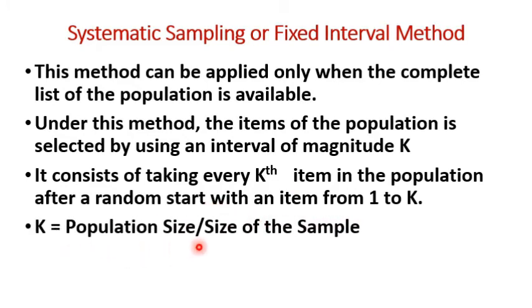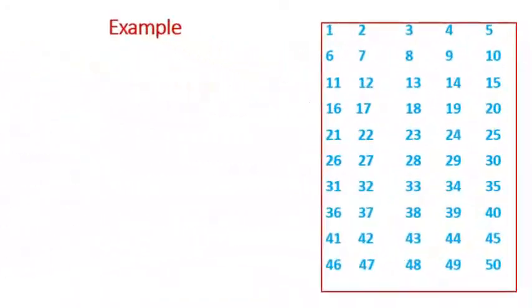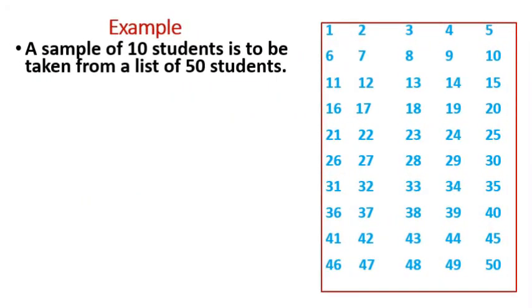K is equal to population size divided by size of the sample. As the interval between the sample units is fixed, this method is also known as fixed interval method. For example, a sample of 10 students is to be taken from a list of 50 students by using systematic sampling. So the roll numbers of 50 students are written on a piece of paper. We have to select 10 students from these 50 students by using systematic sampling.